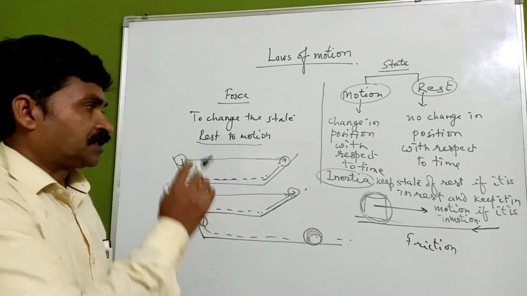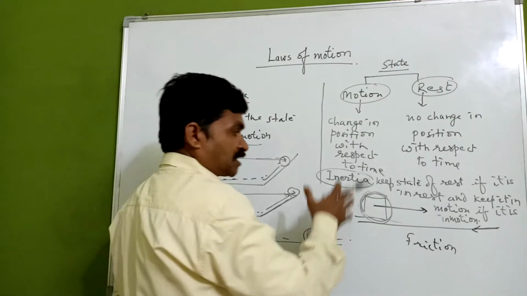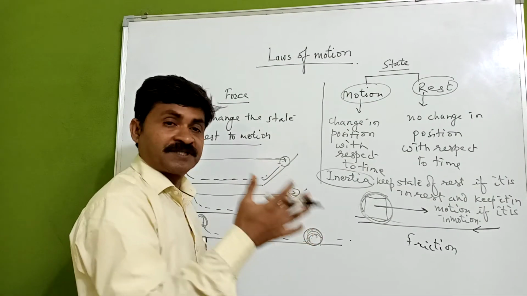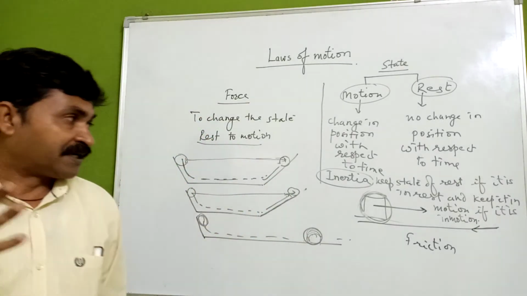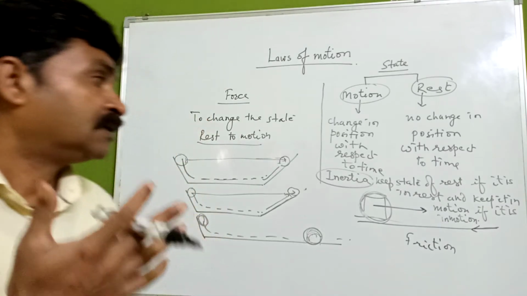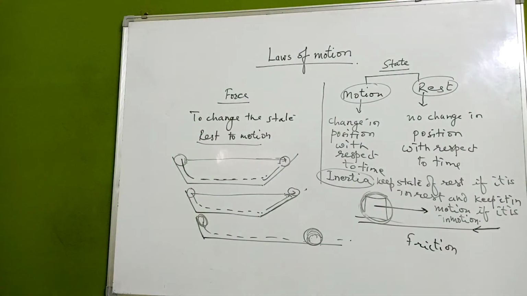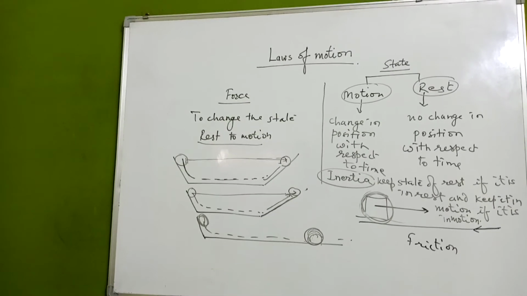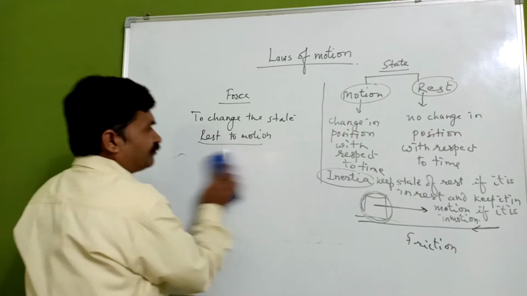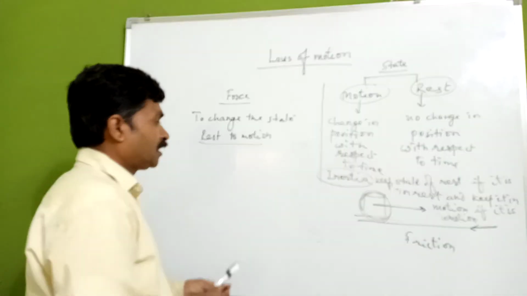Okay, so inertia, they defined it like this: a property of an object or a body which keeps itself in a state of rest, if it is in a state of rest, and if it is in motion, it will remain in motion. So, the law of inertia is given by Galileo.